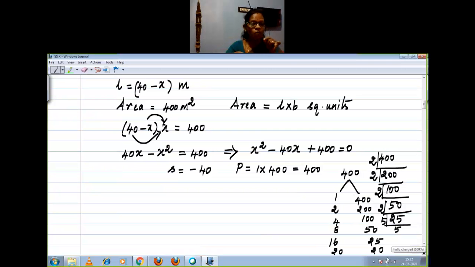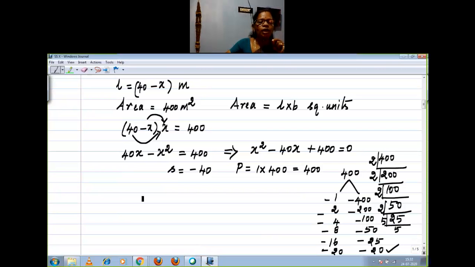Based on your sum only, you should select your possibilities I discussed. Which is apt here? See, sum is negative, product positive, so both the numbers are negative. That you have to place first. After that only you should select your possibility. Which is apt here, children? Yeah, very good. 20, 20 is the apt.